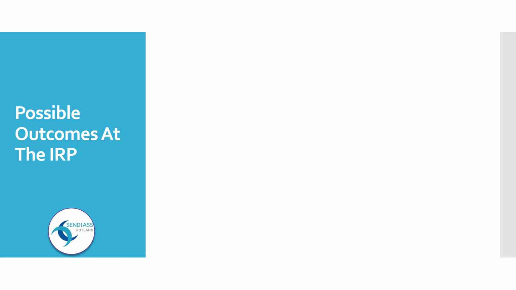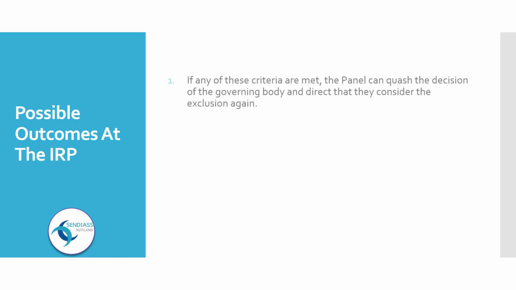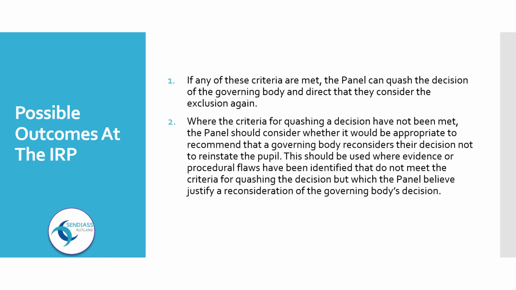Possible outcomes at the IRP. 1. If any of these criteria are met, the panel can quash the decision of the governing body and direct that they consider the exclusion again. 2. Where the criteria for quashing a decision have not been met, the panel should consider whether it would be appropriate to recommend that a governing body reconsiders their decision not to reinstate the pupil. This should be used where evidence or procedural flaws have been identified that do not meet the criteria for quashing the decision, but which the panel believe justify reconsideration of the governing body's decision. Or 3. In all other cases, the panel should uphold the exclusion.